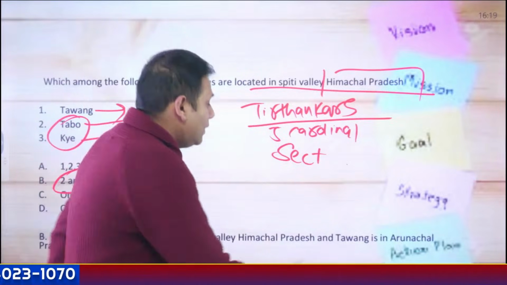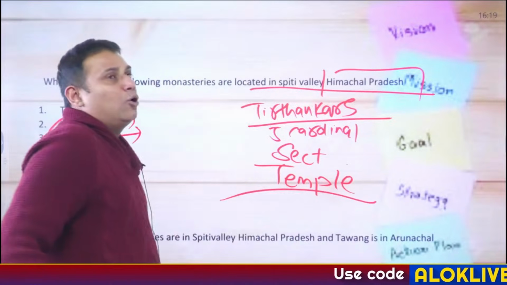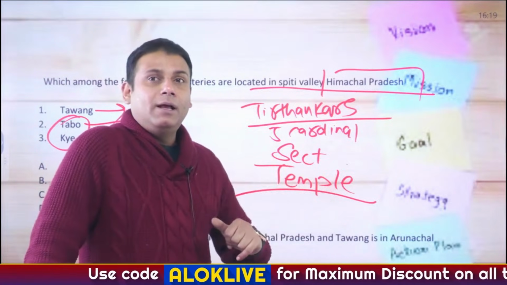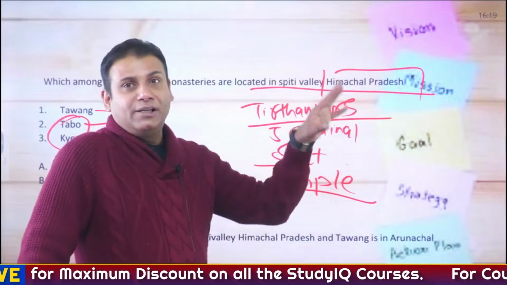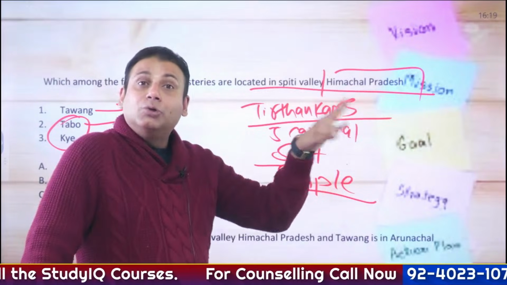Then comes temples associated with Jainism. This is a probable question for match the following. Specifically, recently there was a place associated with Jainism in the news, and that place is located in Gujarat.